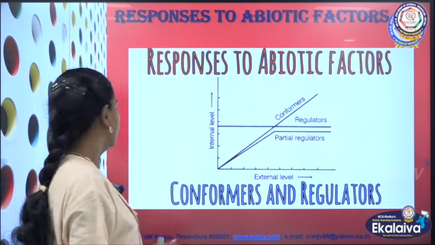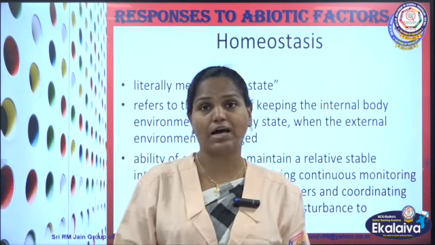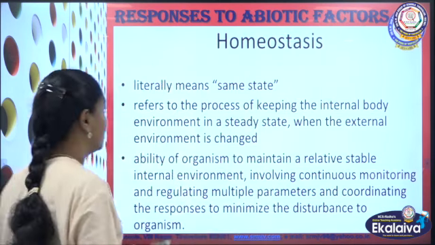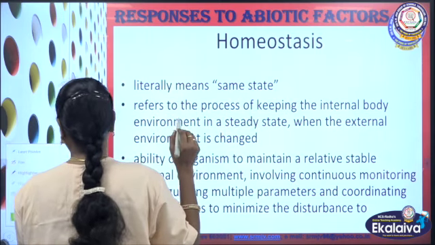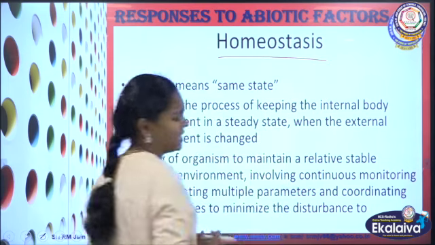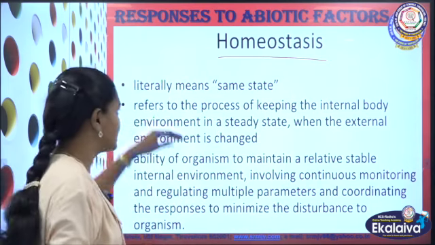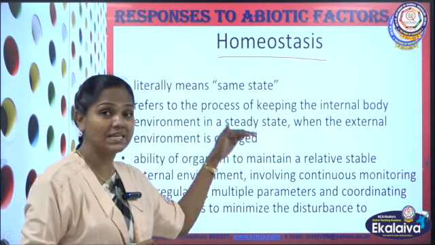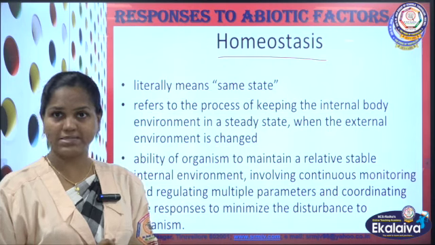Under the topic responses to abiotic factors, before going deep into that, we will see a phenomenon called homeostasis. What is homeostasis? The meaning is steady state, a steady internal environment in the body of an organism.